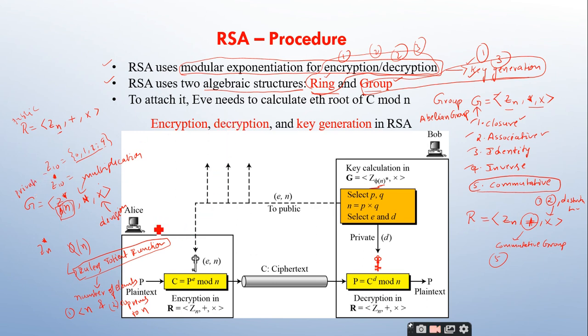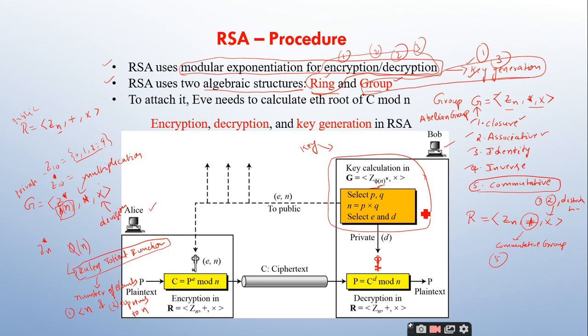As in the previous case itself, we are going to take Alice as the sender and Bob as the receiver. Since the receiver is Bob, you can observe here that the key generation process has been placed at the receiver end.